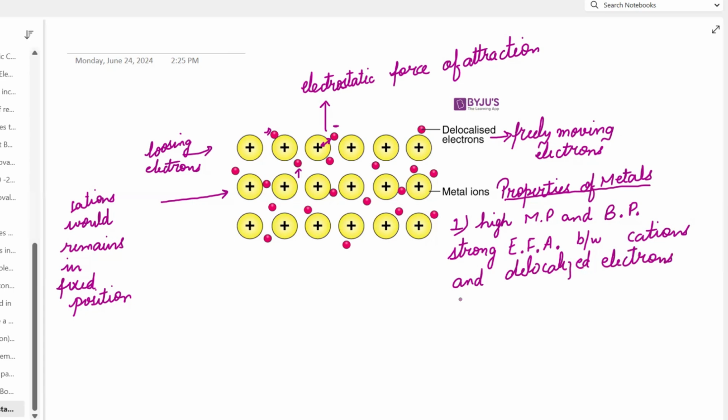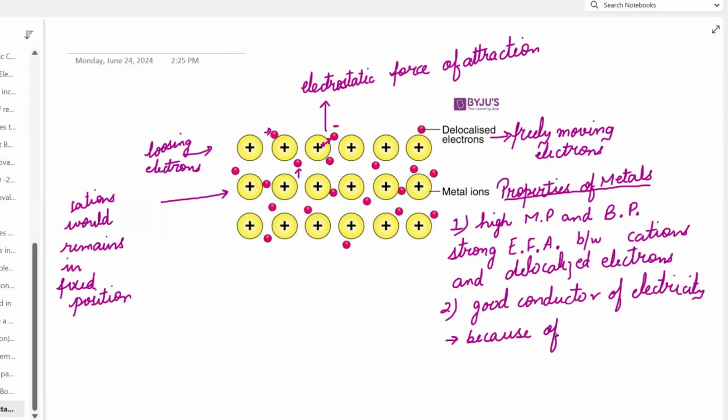Next property is that they are good conductors of electricity. What is the reason for that? Because of free moving electrons. That is why they are good conductors of electricity.